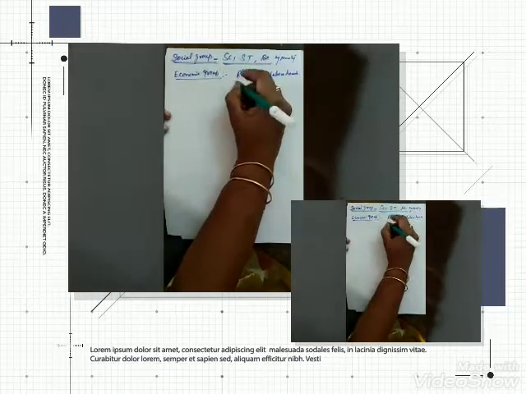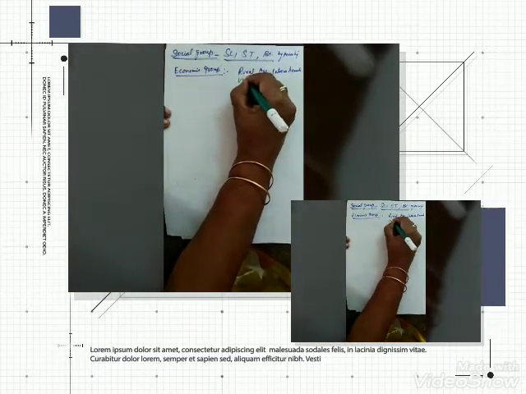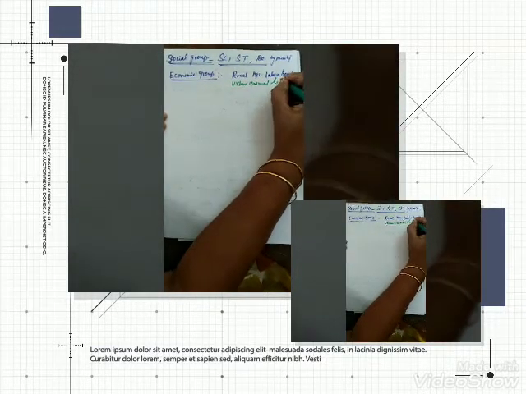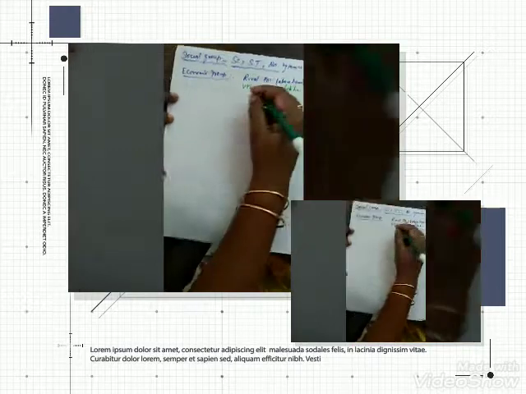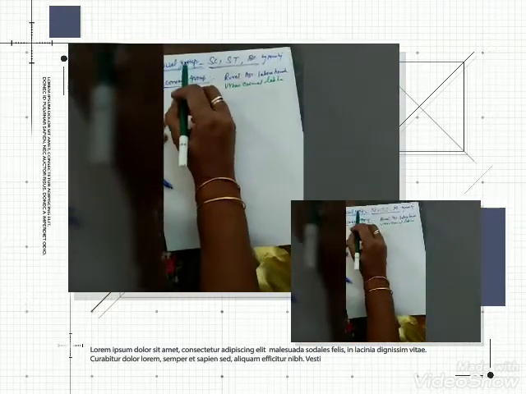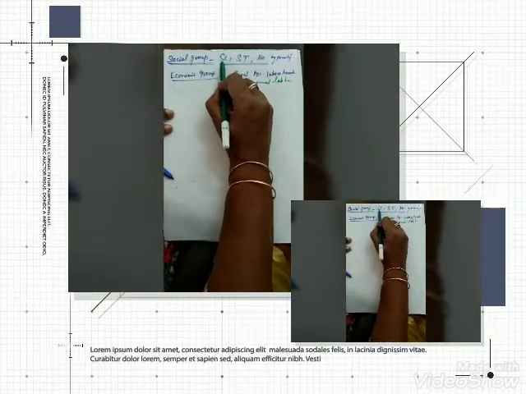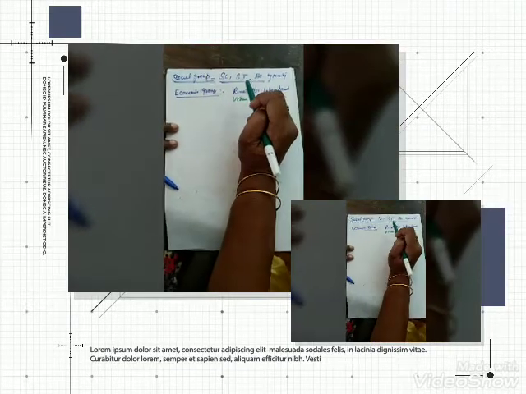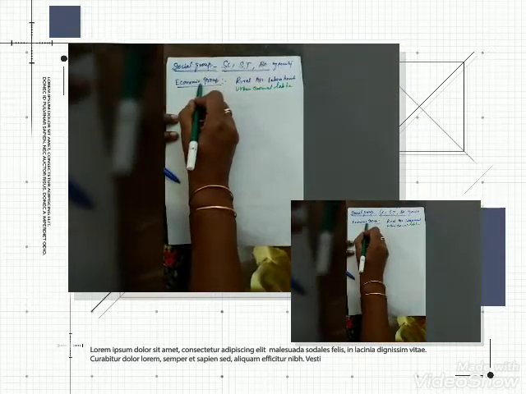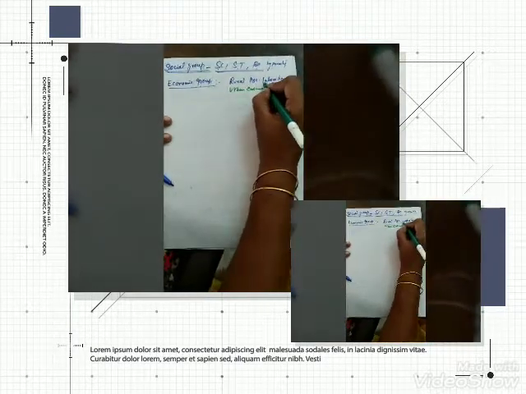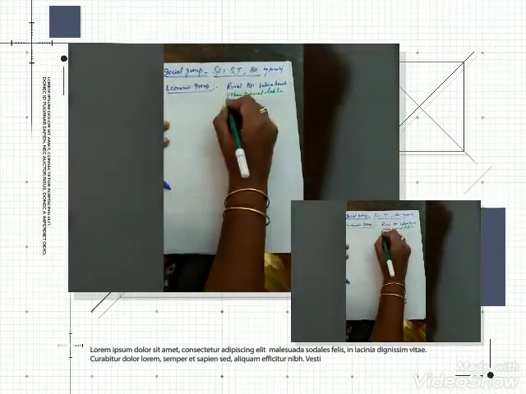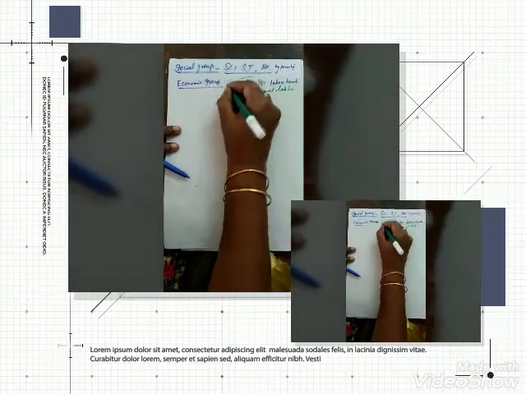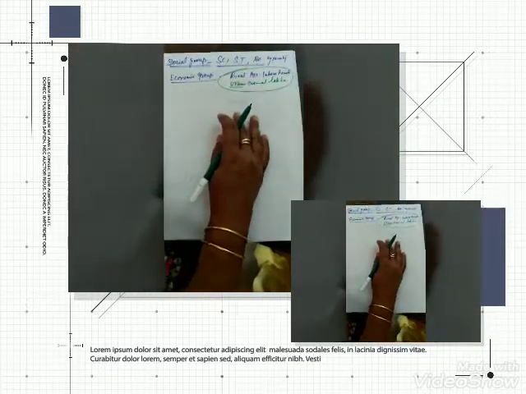The second category, in the urban areas, is urban casual labor households. See, social group: scheduled caste, scheduled tribe, and some of the backward communities also are suffering with poverty. In the economic group: rural agricultural labor households and urban casual labor households, these two kinds of people are really poor.